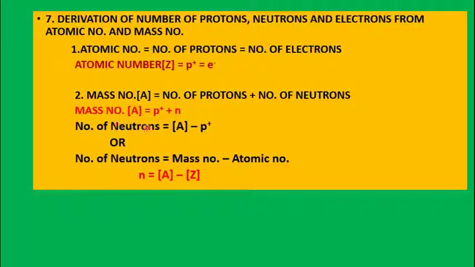If you want to calculate the number of neutrons, you can just subtract the number of protons from the mass number, and you will get the number of neutrons. So, number of neutrons is equal to A minus P. The number of neutrons can also be calculated by this method, because the number of protons is equal to the atomic number. So, number of neutrons is equal to mass number minus atomic number. You will get the number of neutrons. So, N is equal to A minus Z.